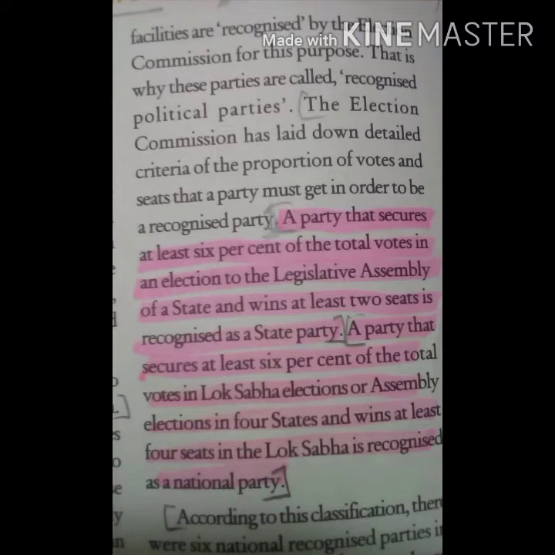So students, same as we have discussed about national party, that a party that secures at least 6% of total votes in Lok Sabha and assembly elections. In state party, what happens? A party that secures at least 6% of the total votes in an election to the legislative assembly. Here we have to see the 6% of total votes of legislative assembly elections. Okay, so a party can be a state party which secures at least 6% of the total votes in an election to the legislative assembly of a state and wins at least two seats is recognized as a state party.